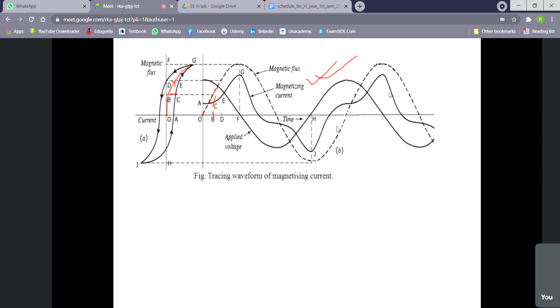Now this is for one cycle. When we observe it in the oscilloscope, that will not be for one cycle. It will be continuous. So we shall get this continuous current waveform in the oscilloscope.